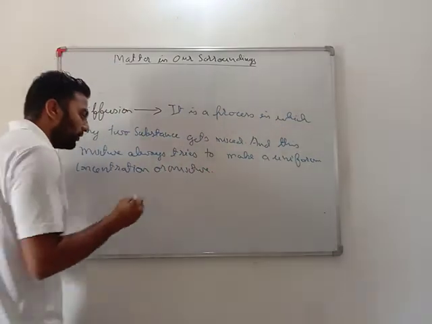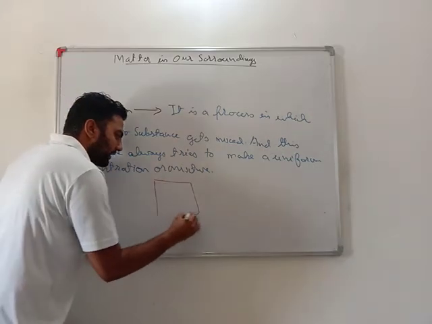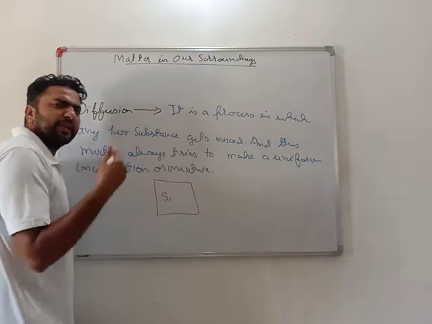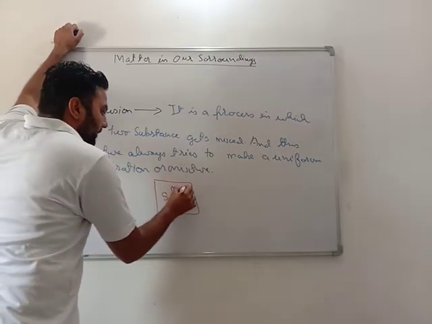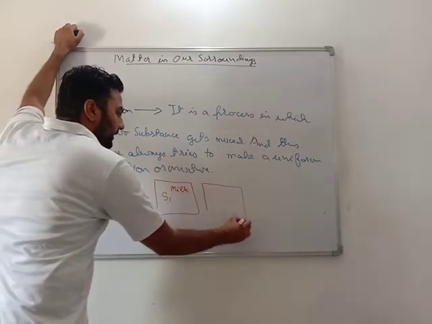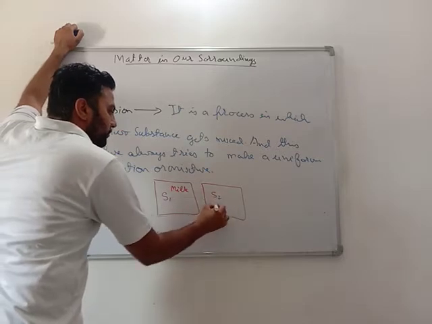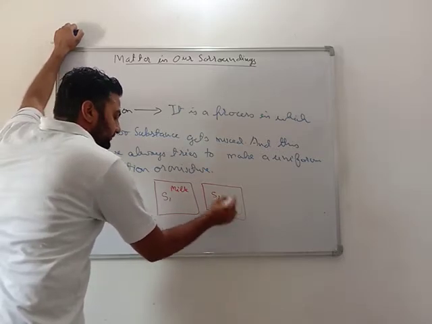See, my dear students, what I was saying is that if there is any substance S1, let's say milk, and there is another substance S2, that is water.